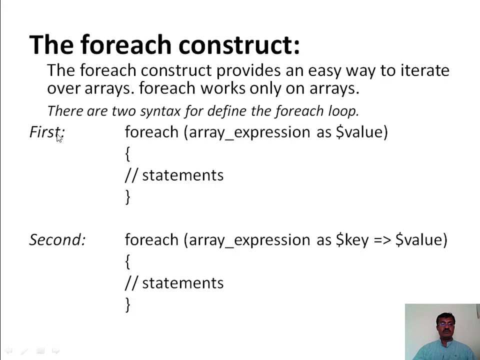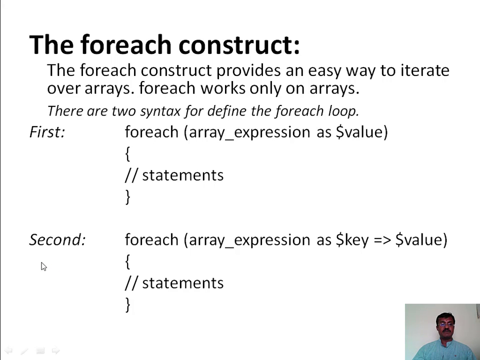Here it has two different variations of the foreach loop. In the first variation, for every loop iteration, the current array value, from the array expression which represents the array, will be assigned to a variable value, and the array pointer will be incremented or moved on by 1, and it repeats till all the elements of the array are processed. So in this way the first version of the foreach loop works.